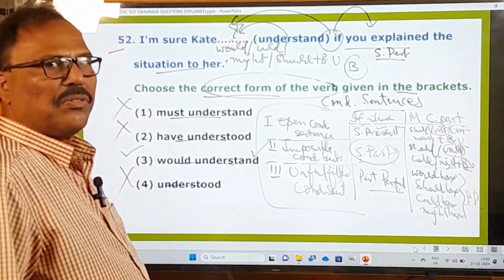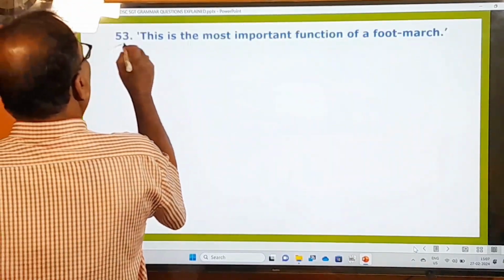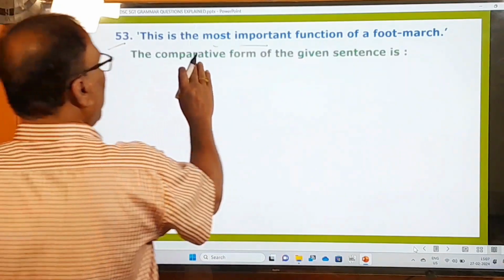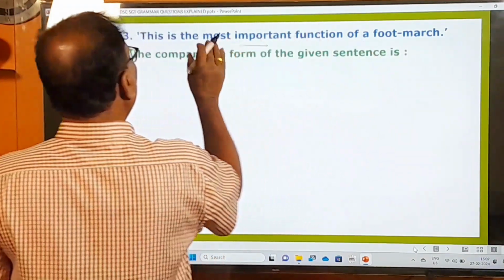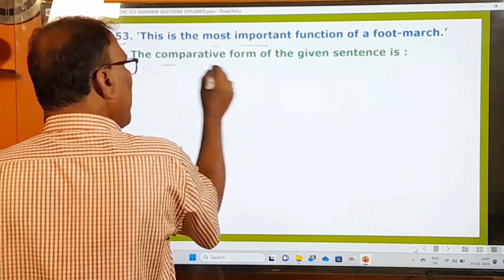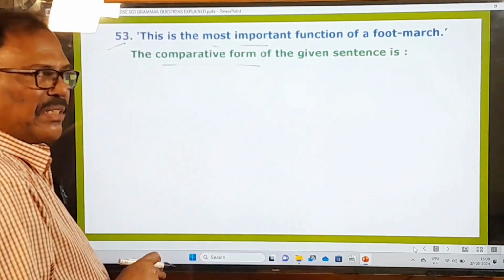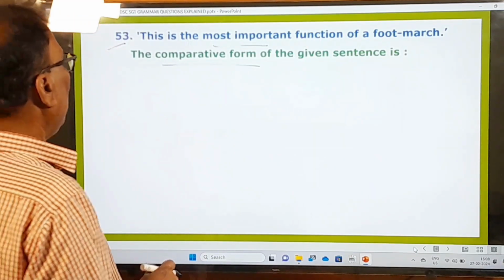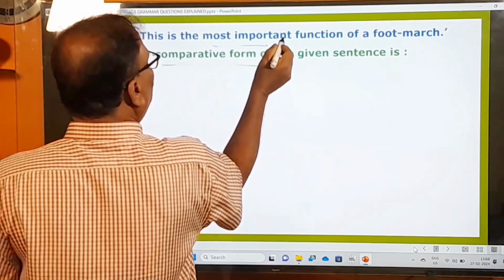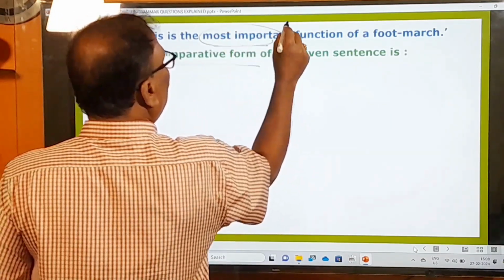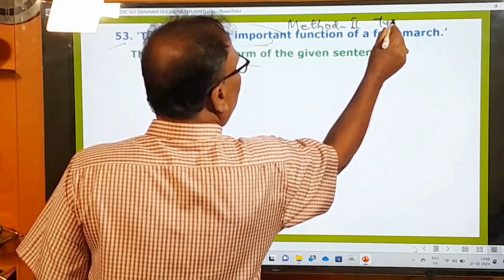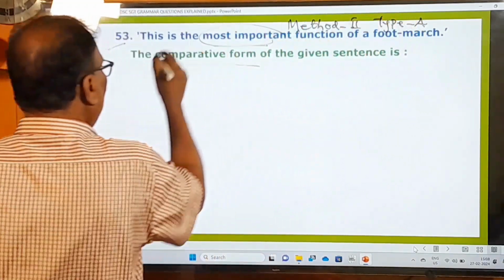Now let's move on to other questions. 53rd one. This is the most important function of a foot march. The comparative form of the given sentence is, so this is the statement. Now you are asked to give the comparative form of this sentence. Let us change it into the comparative sentence. So most important means, now let us look at this. This is method 2 type A, and now you can easily change it.